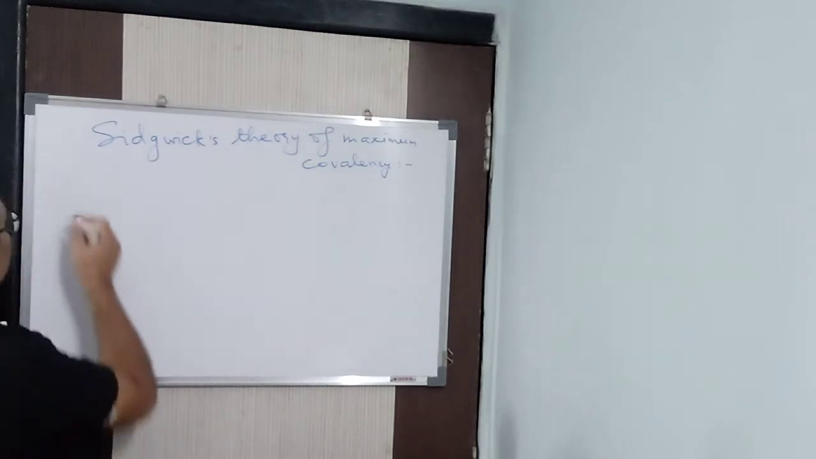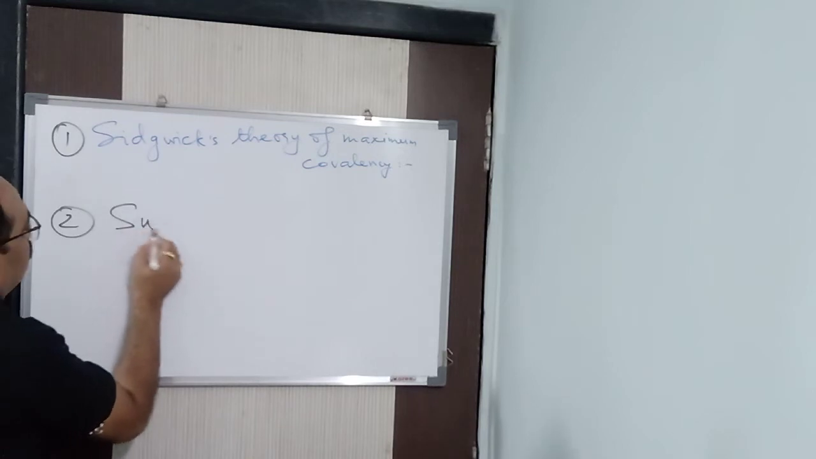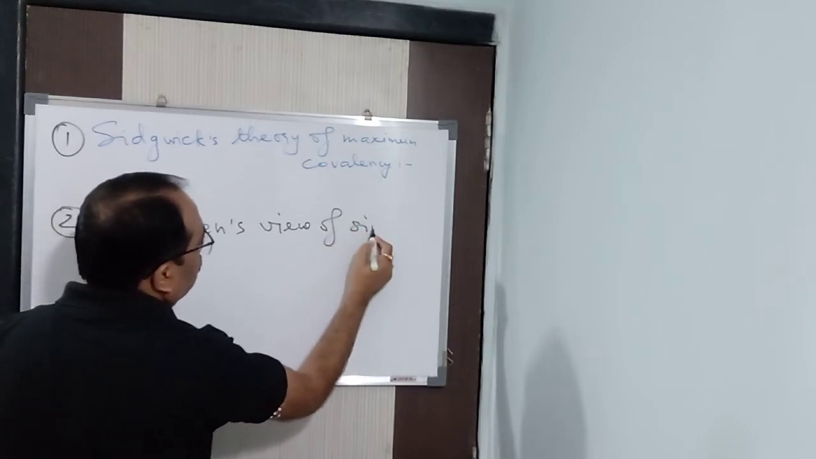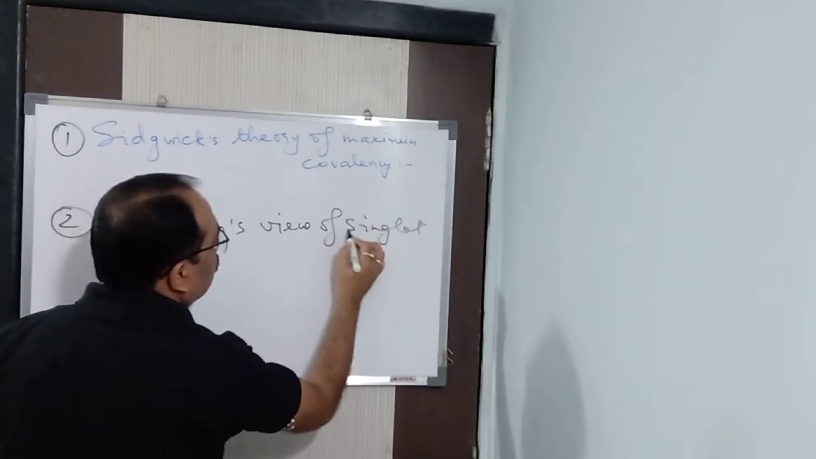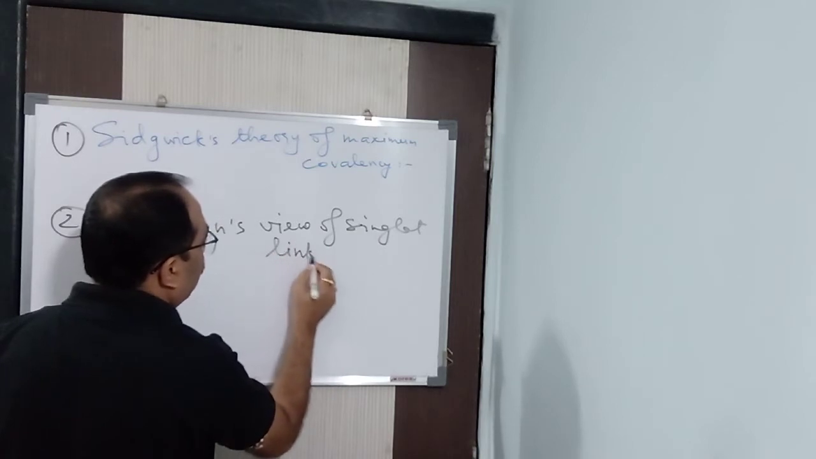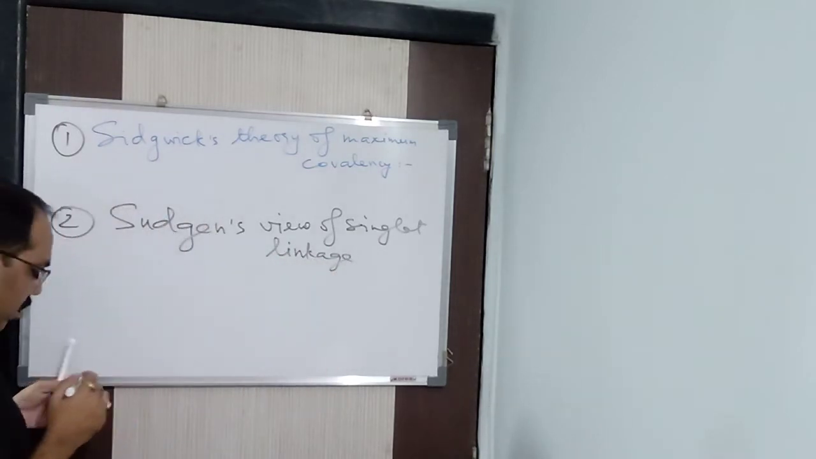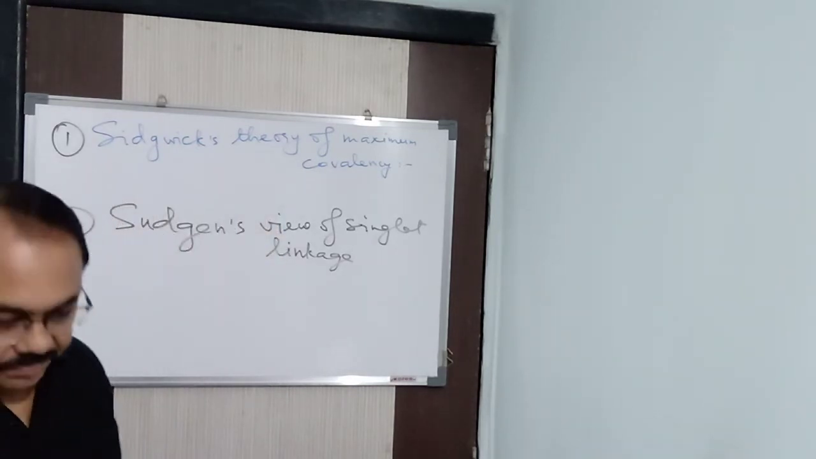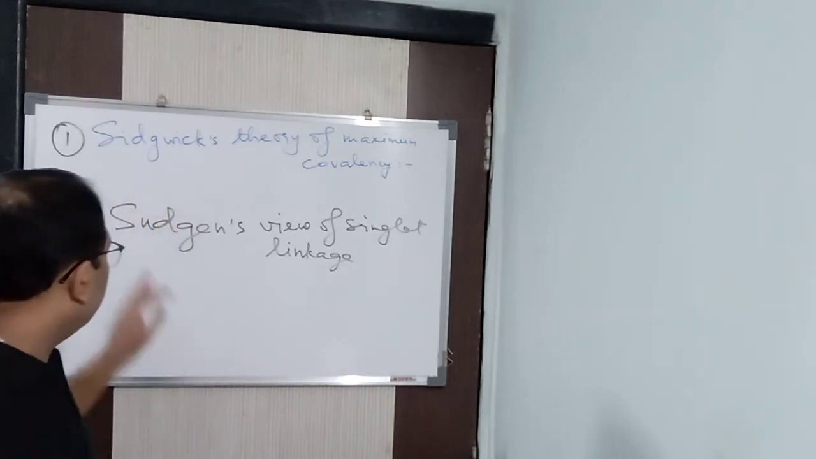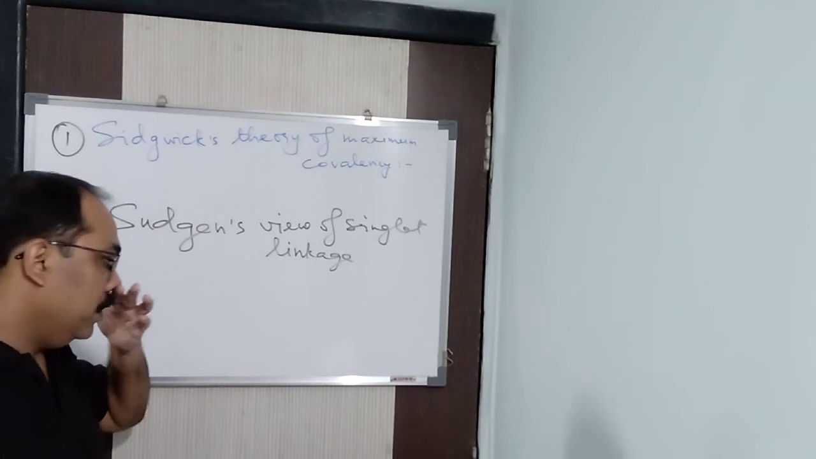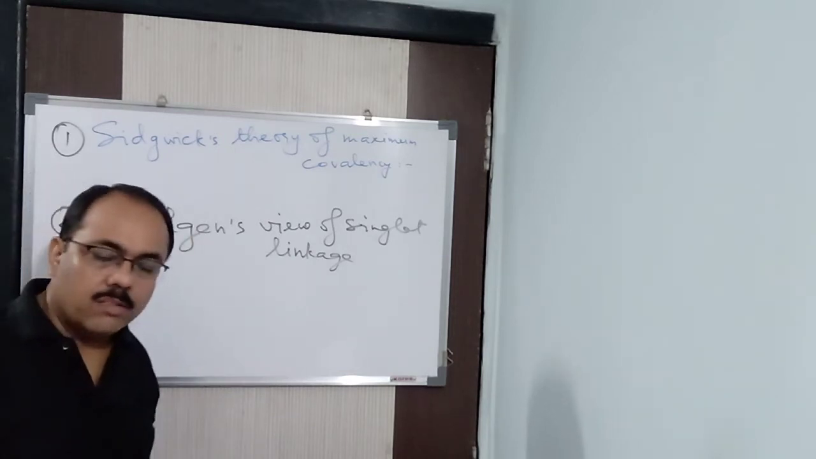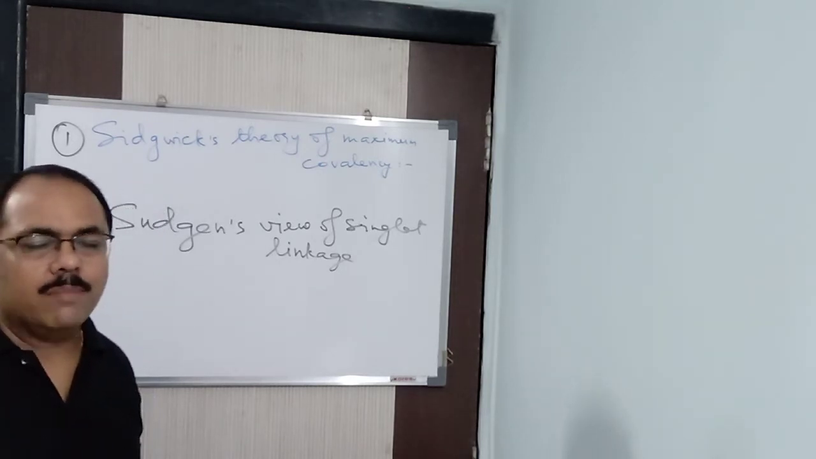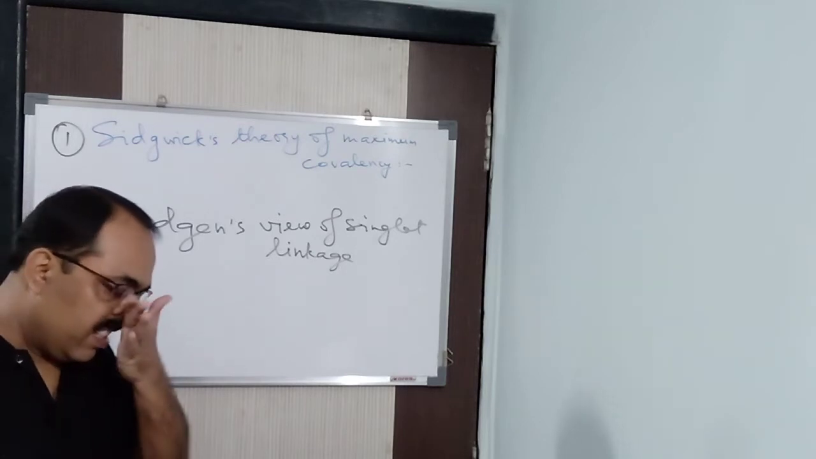Next comes the next theory, Sugden's view of singlet linkage. Now, Sugden, in some book you will find it is written one way, in some another way. It is nothing but a Russian name, so hence the spelling differs. Like Mendeleev, in some book you will find F, in some book you will find V. So that is nothing to worry about.